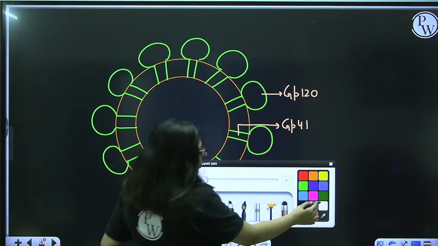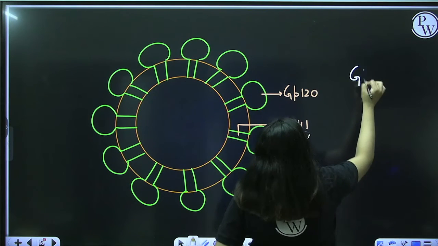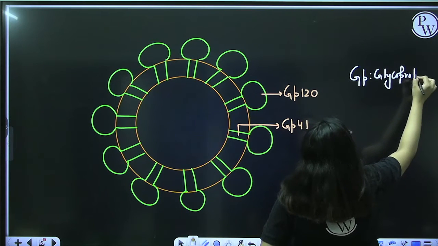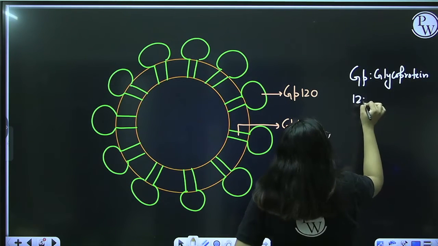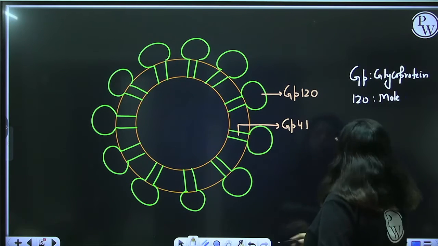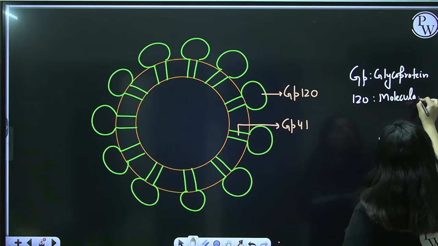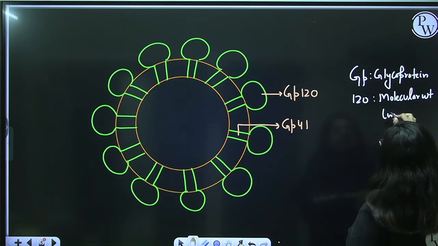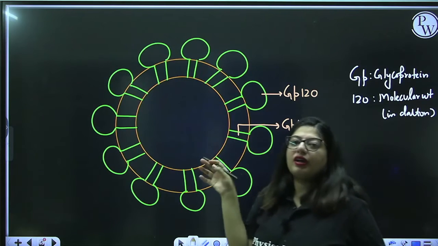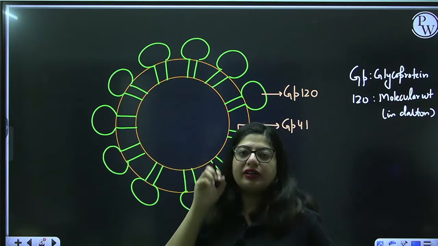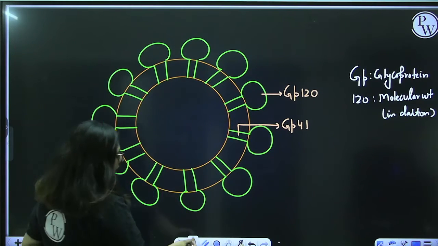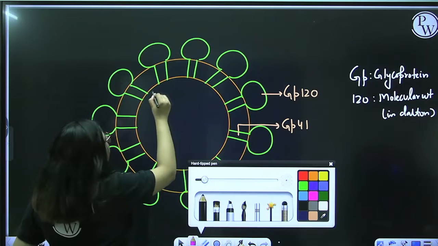GP stands for glycoprotein, and whatever number is there, this is their molecular weight in Daltons. So you will see a lot of proteins with such names. If I am saying it is GP41, it has around 41 kilodaltons of molecular weight. Fine. Now, inside of that you will again see some protein coat.